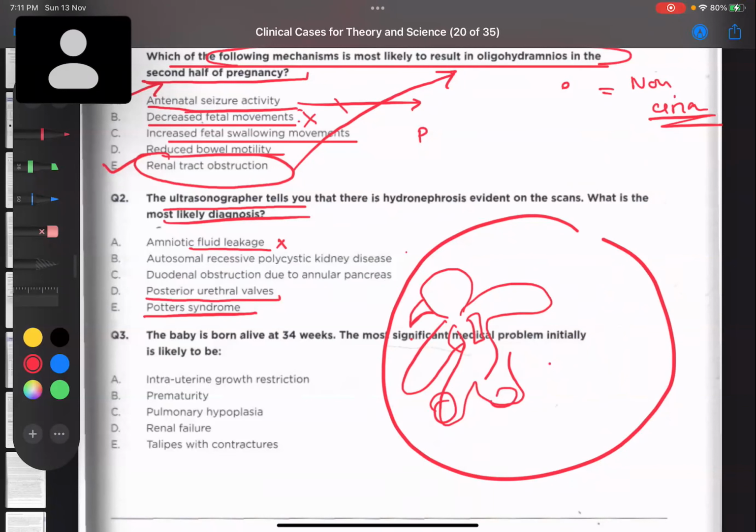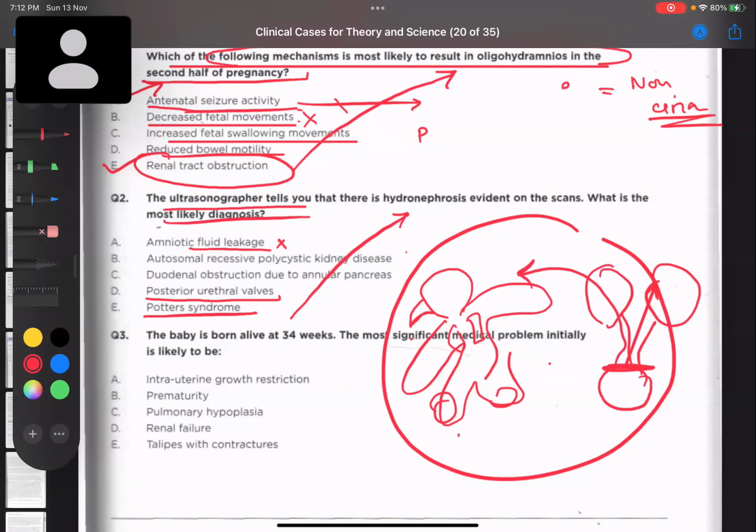It is named after the doctor who found it. Her name is Emily Potter. So can this cause hydronephrosis? No. Actually, due to obstruction, there will be hydronephrosis, and that can lead to Potter syndrome. Potter syndrome itself is a result of the obstruction. It cannot cause hydronephrosis. Are you understanding?